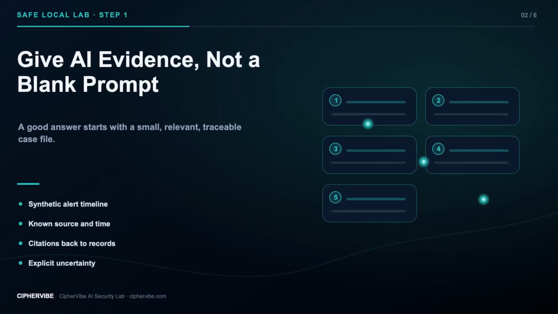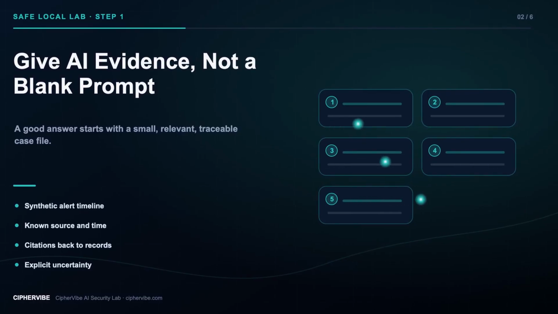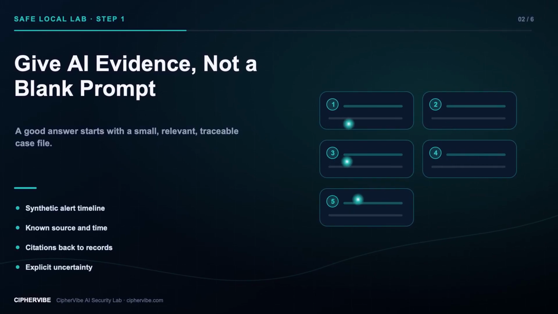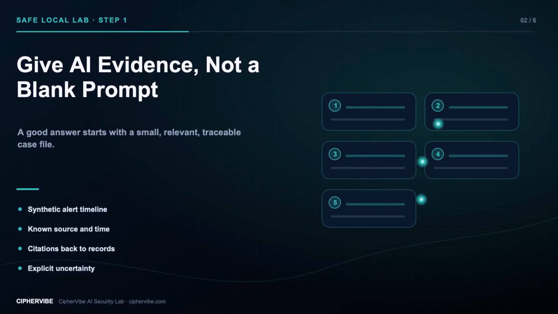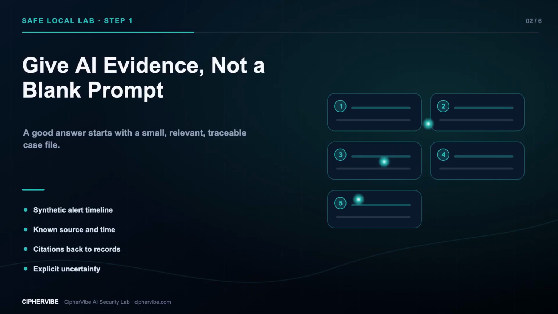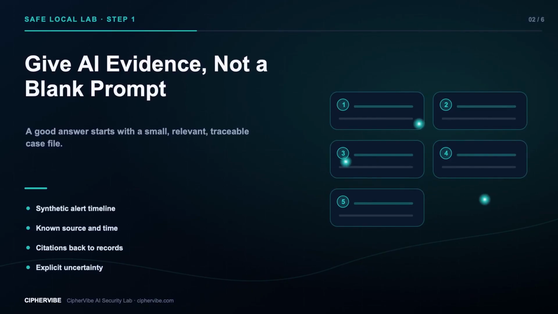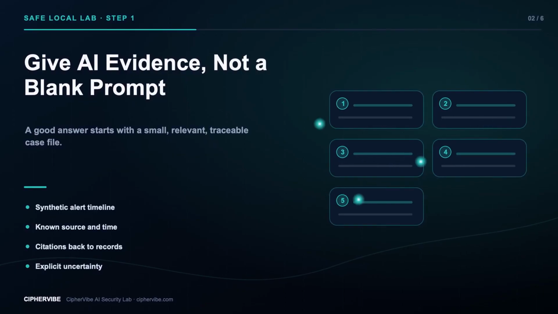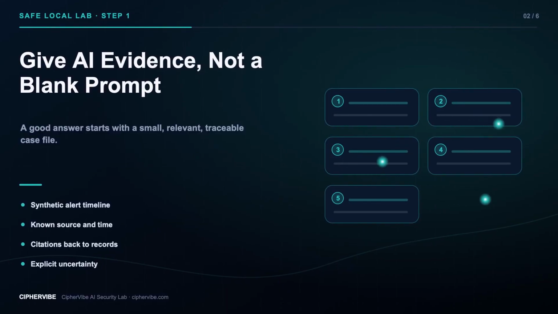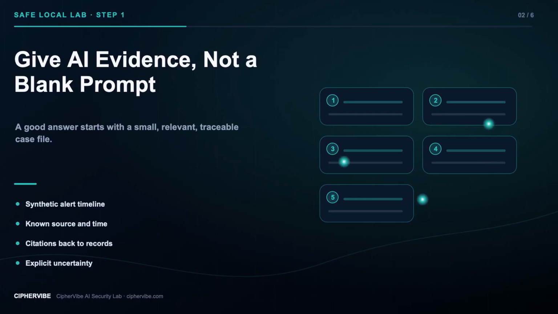Our fictional SOC receives 3 synthetic records: a new sign-in from an unfamiliar device, an unusual download volume, and a help desk ticket asking for an access reset. A weak workflow pastes all of them into a chat window and asks, "Is this bad?" A safer workflow creates a limited case bundle with timestamps, source systems, data labels, and links back to the original records. AI can turn that bundle into a compact timeline: sign in first, download second, ticket third. It can point out that the ticket contains a request rather than proof. It can flag what is missing, such as device posture or the user's travel confirmation.